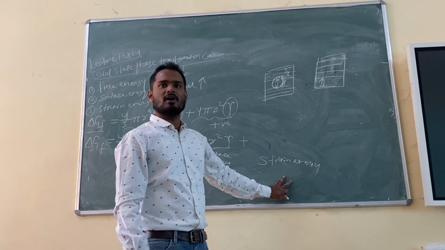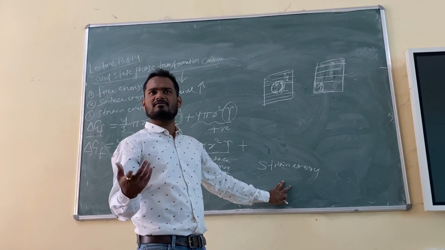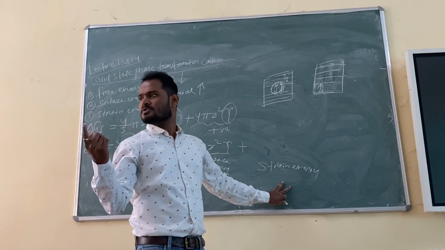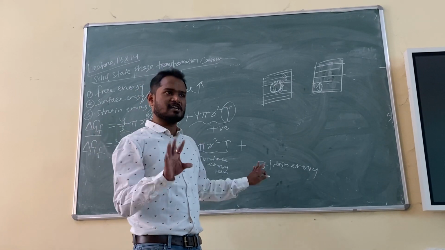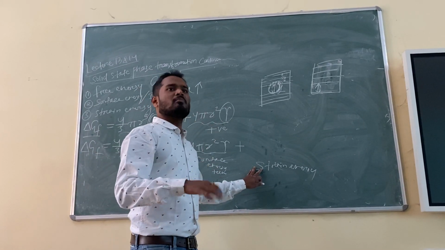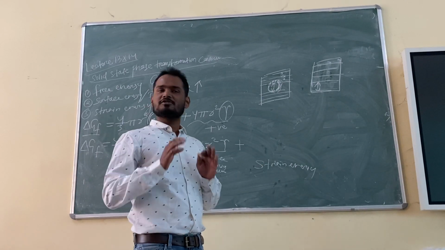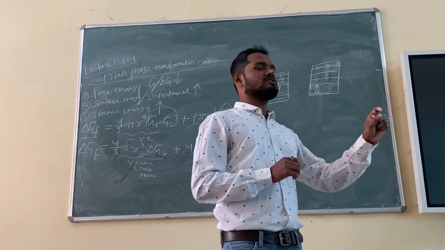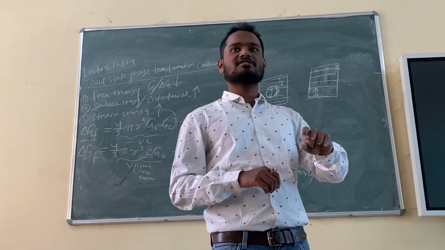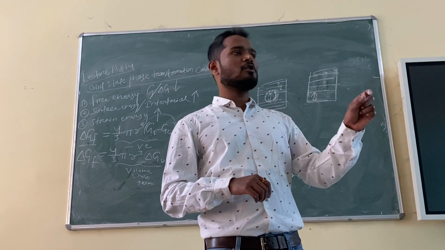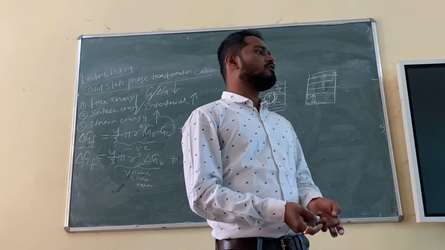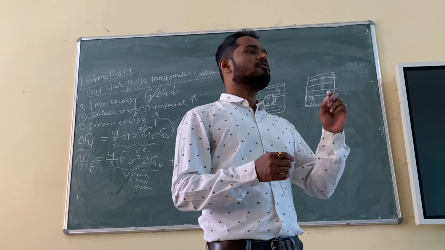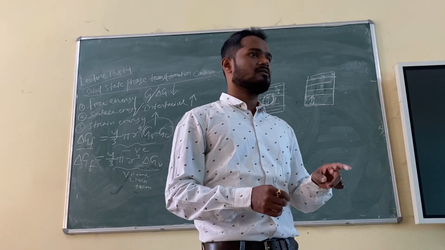And if somebody asks why this strain energy will come, you can simply say one point: change in volume, or change in shape. You can say like that. But for the best explanation, you simply say the initial crystal structure and final crystal structure may not be the same. So if there is a change in crystal structure, strain will come. And second, if there is a difference in lattice parameter.